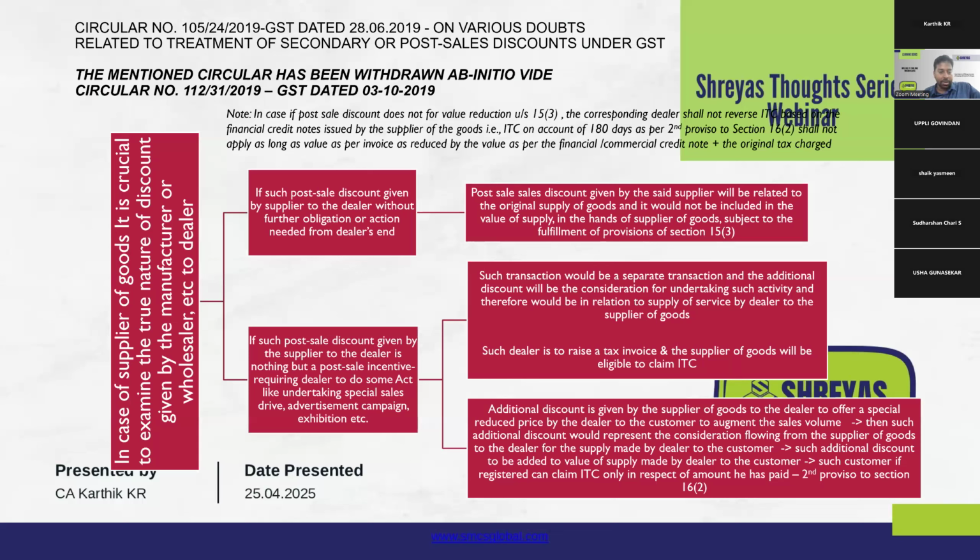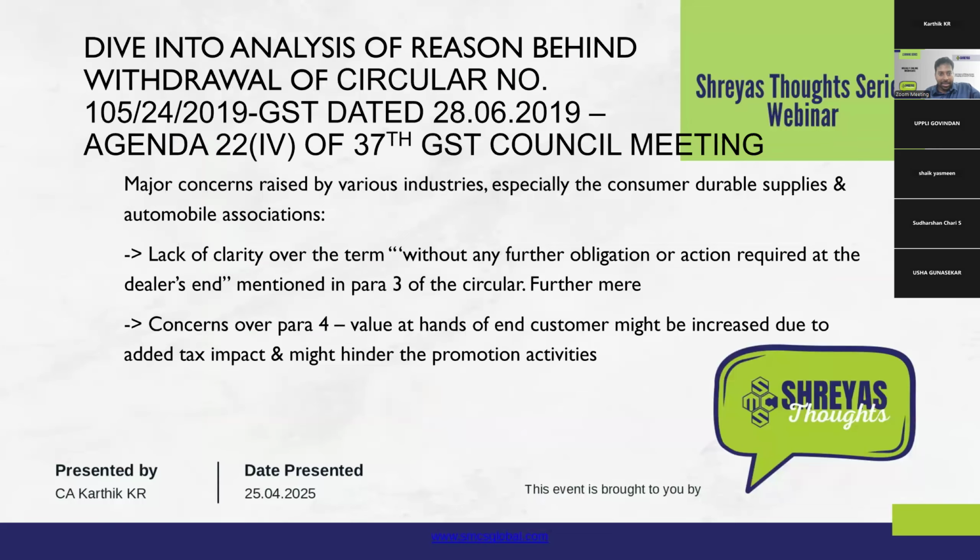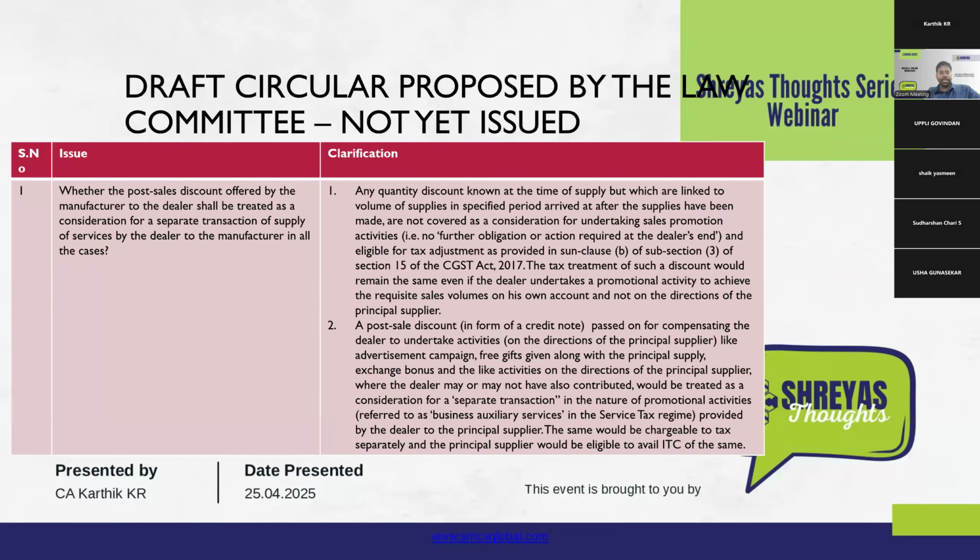And within a few days after the end of the meeting, a new circular was issued which implemented what the Council suggested, by retrospectively removing this circular, as if the circular had never existed. But the point to be considered is that one recommendation of the Council has been implemented, that is, removing Circular 105 retrospectively.